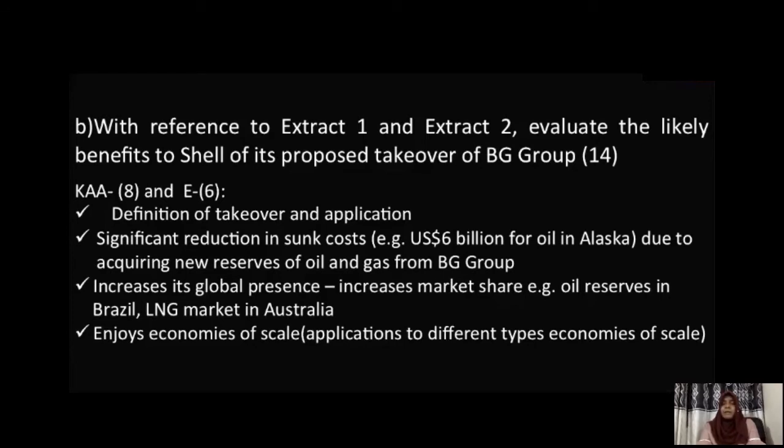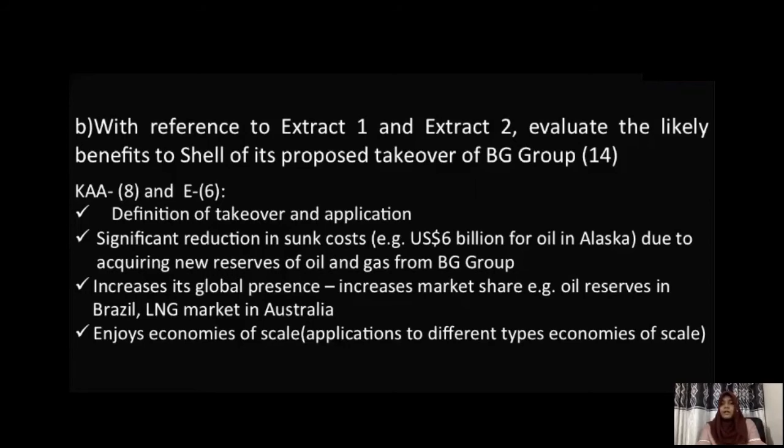What are the possible benefits to the company, right? So what are the benefits to Shell? One of the possible benefits could be a significant reduction in sunk costs. What could be the sunk cost? Sunk costs are those costs which, once incurred, cannot be recovered. So what happened is that because of this merger, they will be able to reduce sunk costs. So it is also an advantage for them.